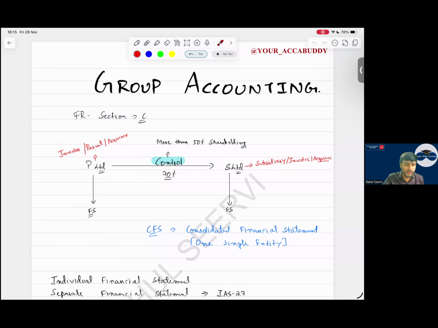Chalo then. So today we'll start a discussion and complete the revision for your group accounts. Very important from section C point of view. As I mentioned, section A, consolidation questions, MCQ, as well as interpretation and conceptual framework, very important. So it's better that you solve 20 to 25 MCQs regarding your interpretation also and some regarding consolidation so that you get to know. Because when coming to the section C questions, it's easy to tackle. But when coming to